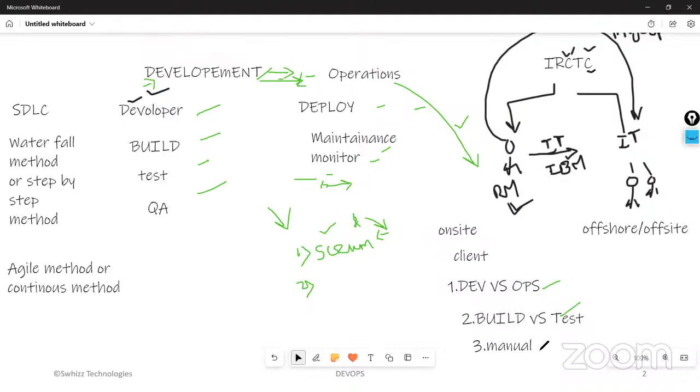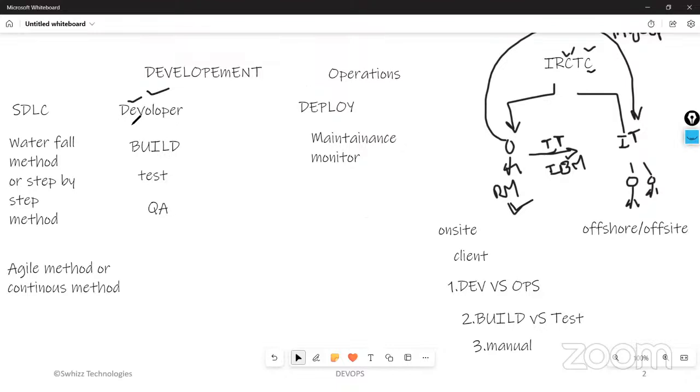Next one is manual. To avoid manual work, what is the next option? Automation. We have to implement automation on each and every stage. We need to implement automation. So previously I told you, right, night builds used to happen.